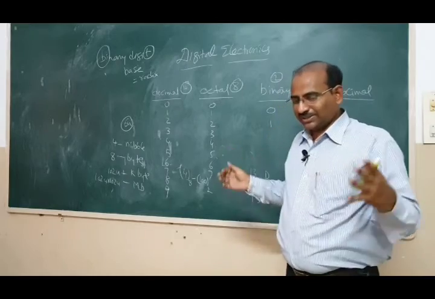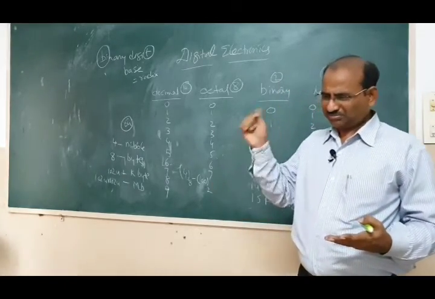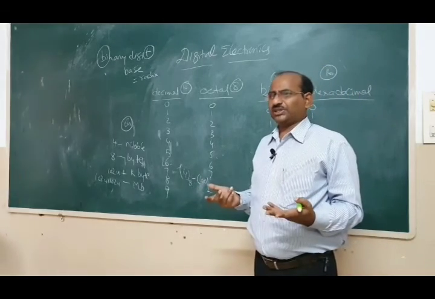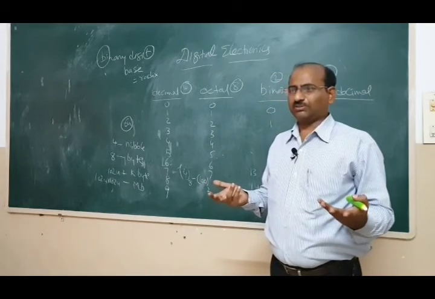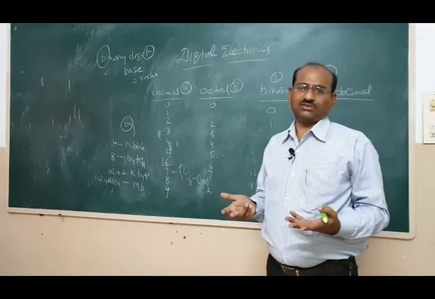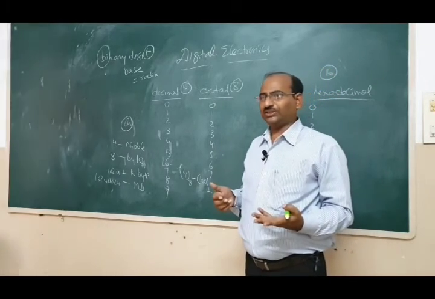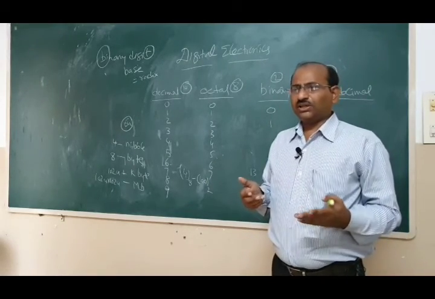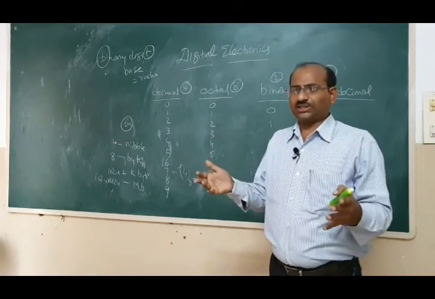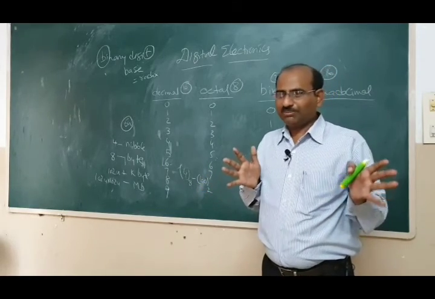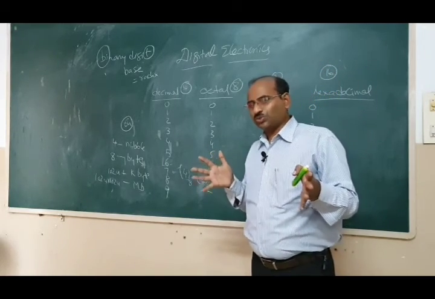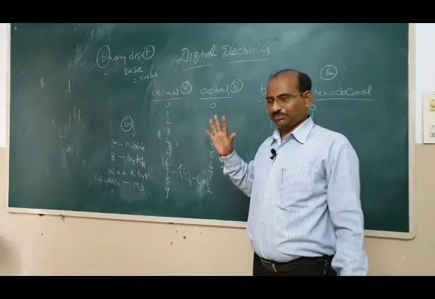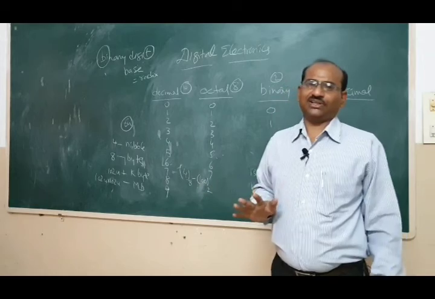Maybe all these things started from hunter-gatherers. People used to hunt for their living in the ancient period. Then they had to represent how many animals there are, and maybe that is how the actual code came into the picture. If the animals are very big in number, they will stay away.